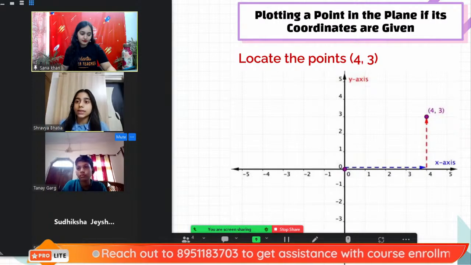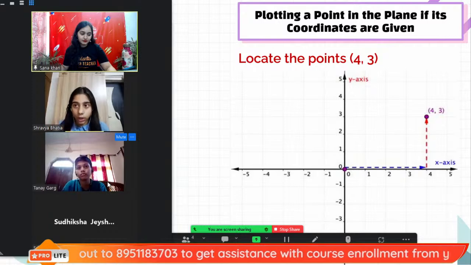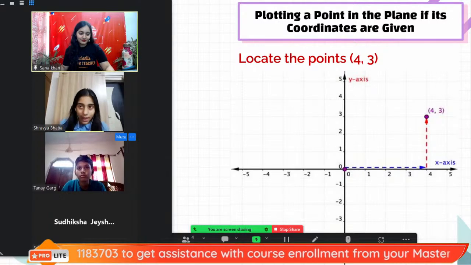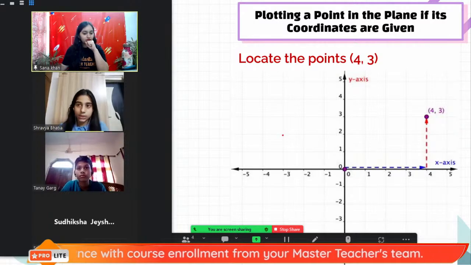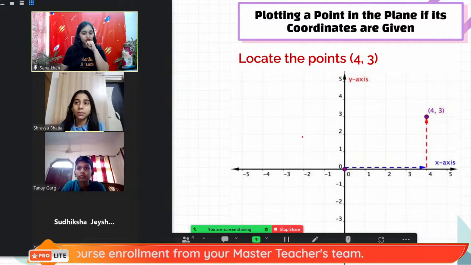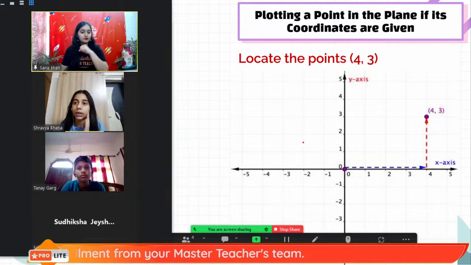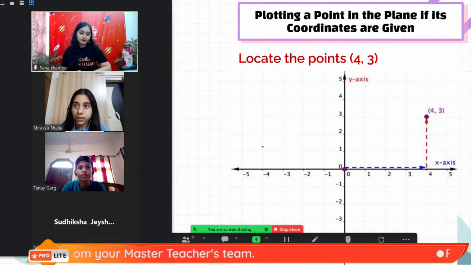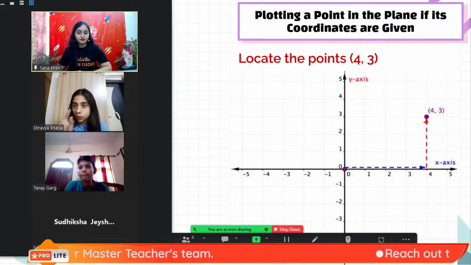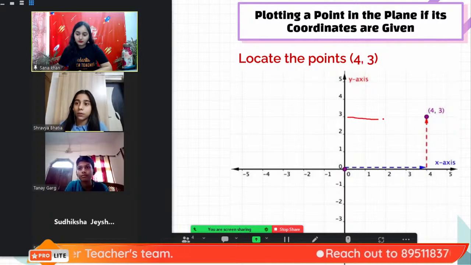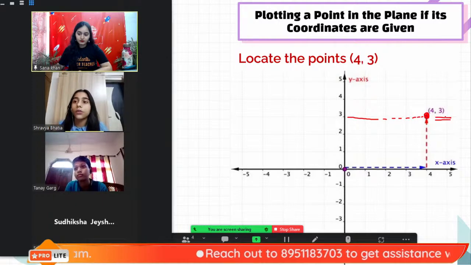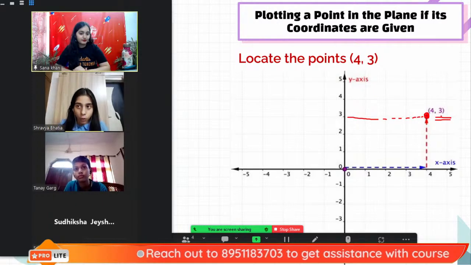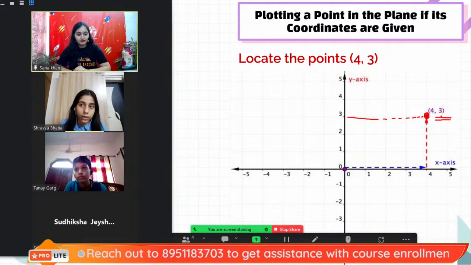So over here we can see 4 is the x coordinate. So we will go on the x axis, that is the horizontal line. We go 4 distance from the origin towards the right, and then we go in the positive direction of the y axis and find the number 3. We join these 2 points with the help of dotted lines, and where these lines intersect, this point will be 4 comma 3. That means 4 is the abscissa and 3 is the ordinate.